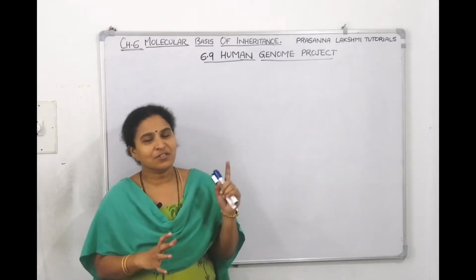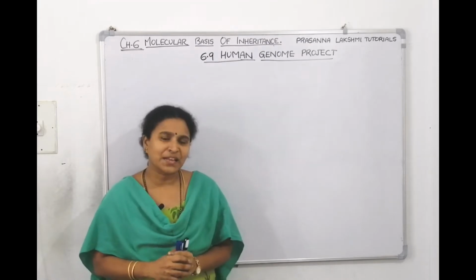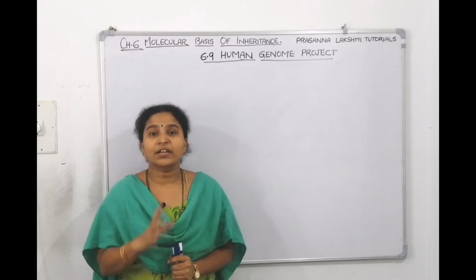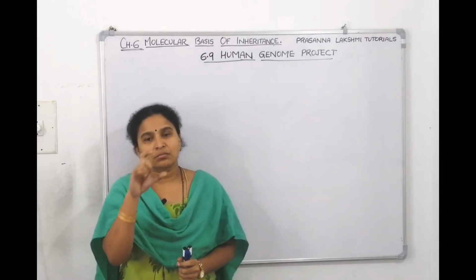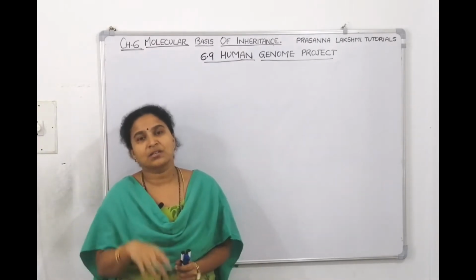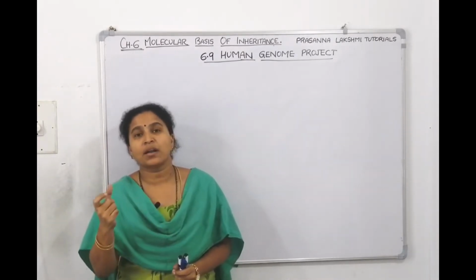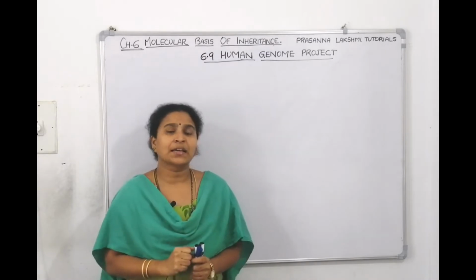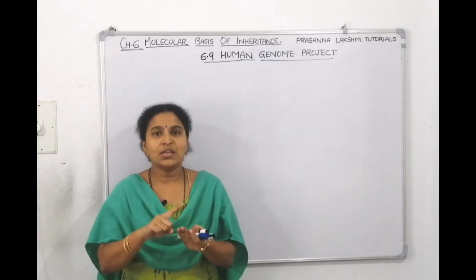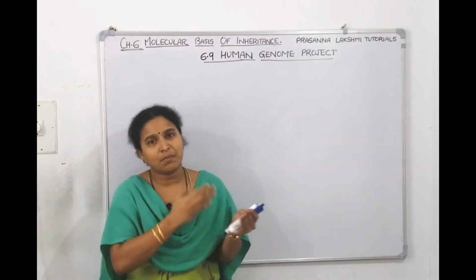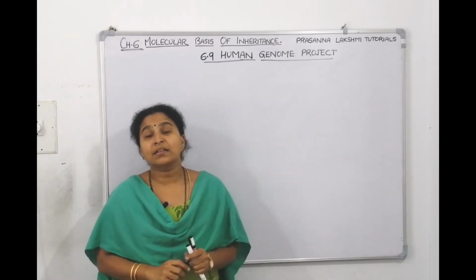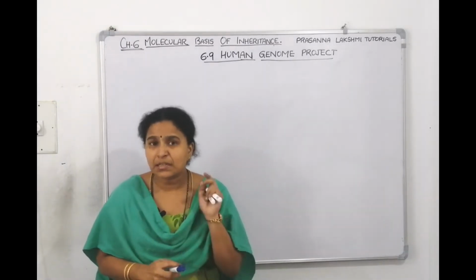First of all, to start the topic Human Genome Project, we should say that the sequence of bases in the DNA will determine the genetic information of an organism. Biology tells what biology is, zoology is zoology. In the same manner, what alphabets are there? Genetic alphabets, biochemical alphabets: A, T, G, C. Like that, we make it a sequence. The sequence of bases in the DNA will determine the genetic information present in an organism.